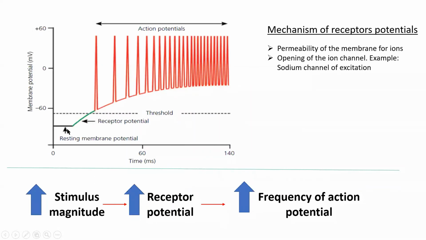In the previous slide we talked about the Pacinian corpuscle. When the deformation occurs in the Pacinian corpuscle, and that information causes changes of the membrane potential, that is called receptor potential. So when the receptor potential is able to reach the threshold potential, there will be generation of action potential.